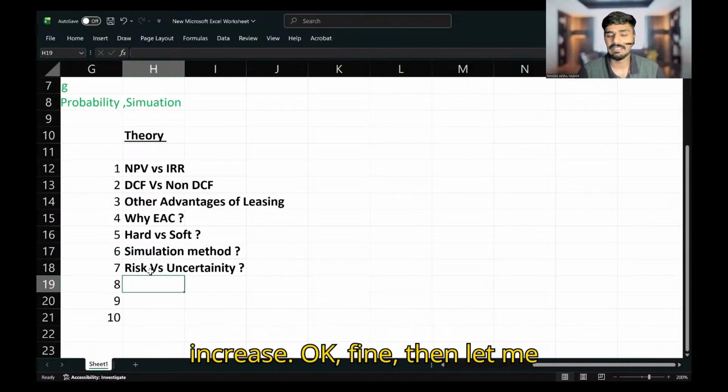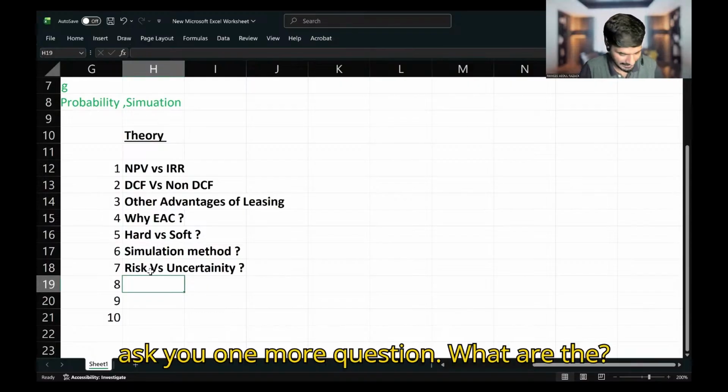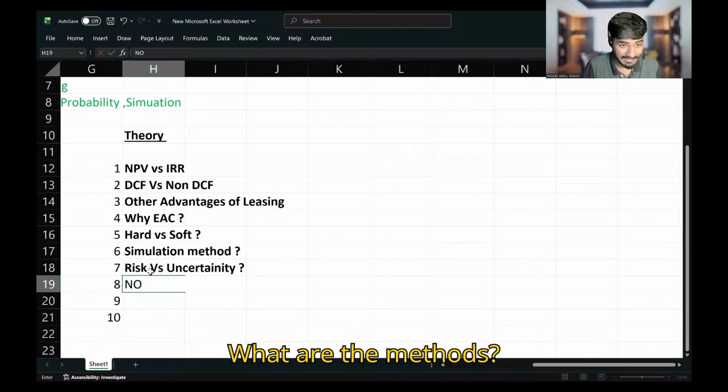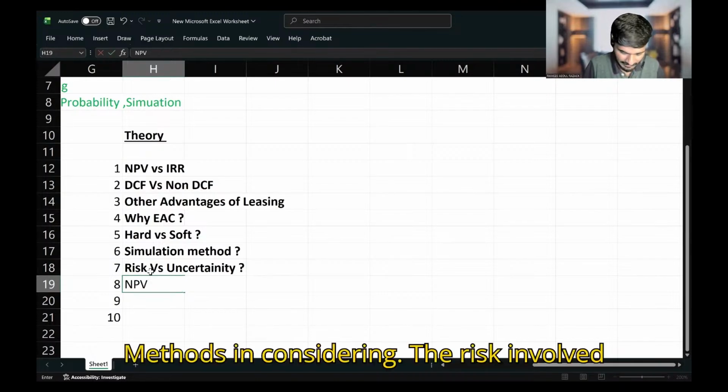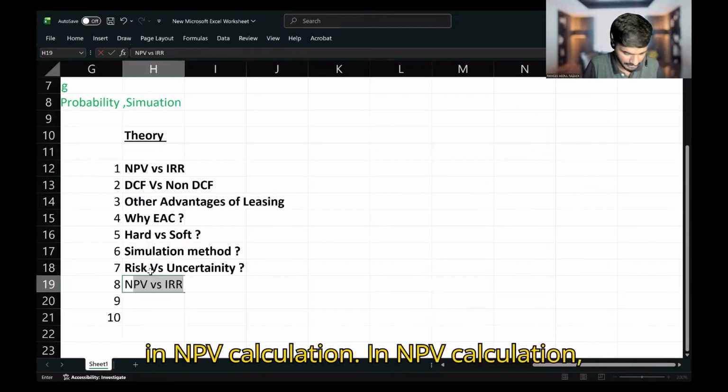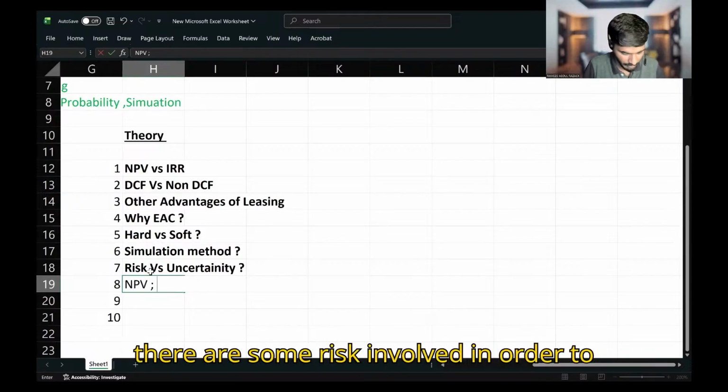Okay, fine. Then let me ask you one more question. What are the methods for considering the risk involved in NPV calculation? In NPV calculation, there is some risk involved.